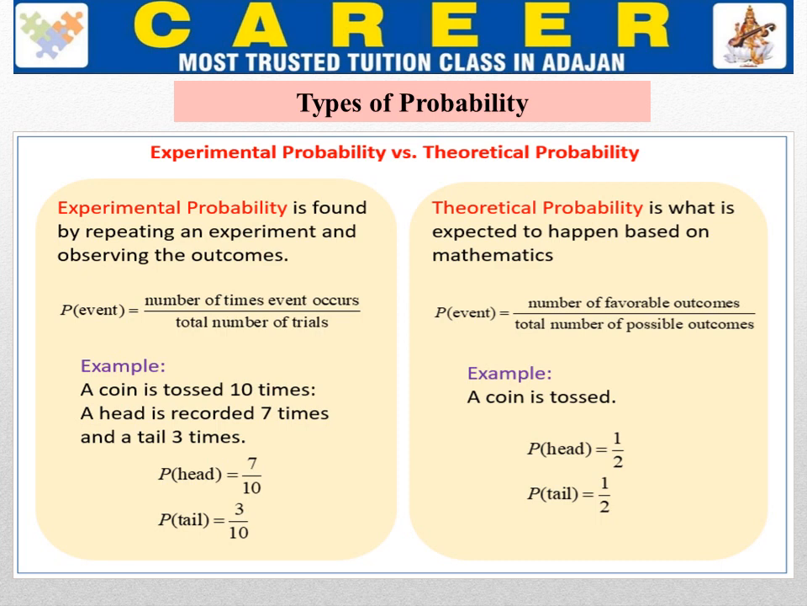So what is the formula for this? Experimental probability: the probability of an event is equal to the number of times the event occurs divided by the total number of trials.